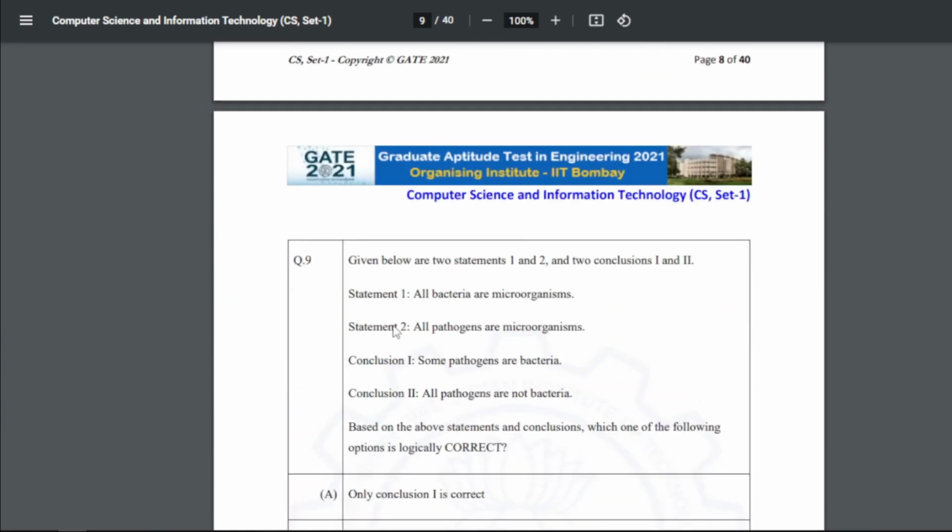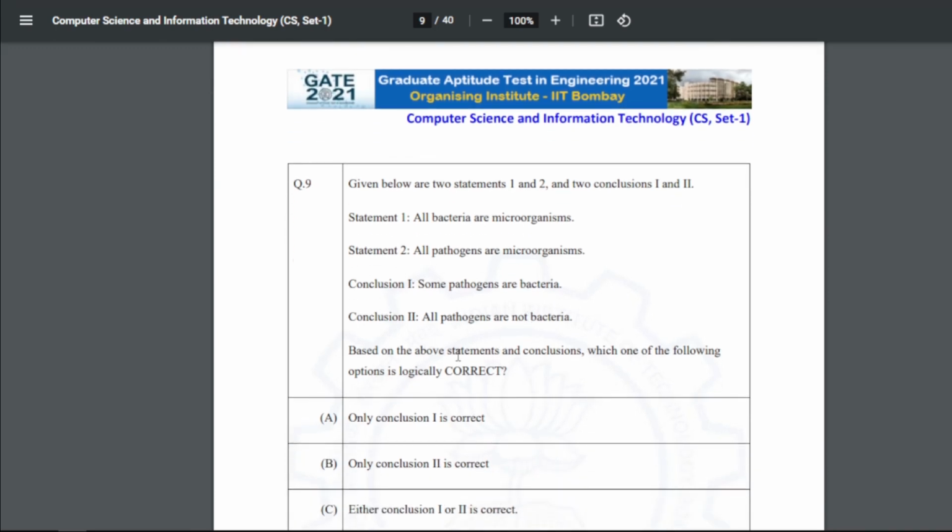Now given below are two statements and two conclusions. All bacteria are microorganisms, all pathogens are microorganisms, some pathogens are bacteria, and all pathogens are not bacteria. If you make the diagram for this, let's say we have all bacteria, they are our microorganisms.